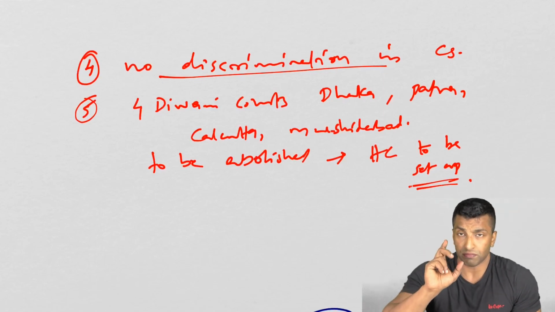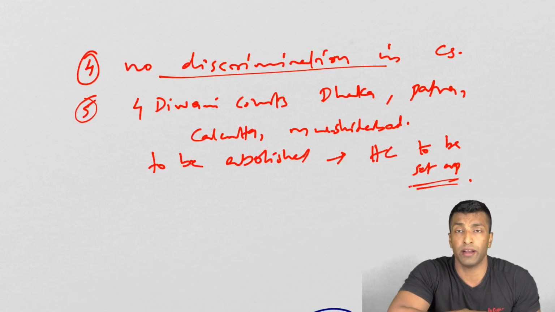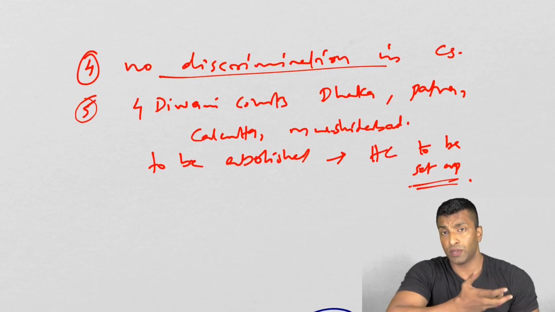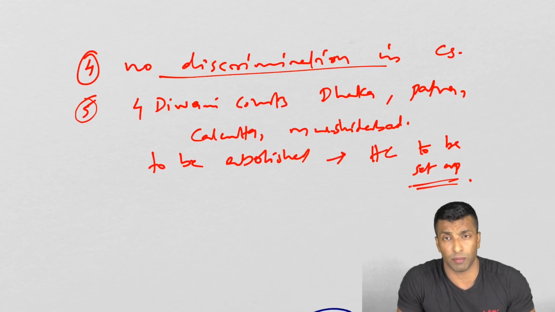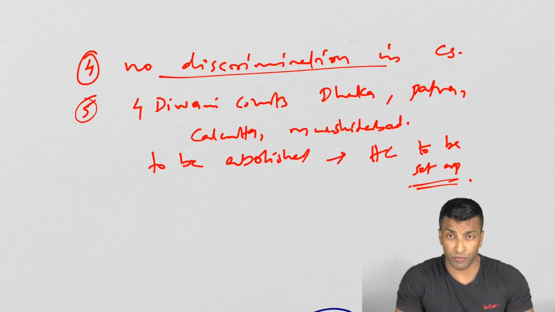Third provision was that the 2 surviving monopolies also ended. Fourth was no discrimination should be made in the recruitment of civil services. Fifth was the 4 Diwani courts which were established by Lord Cornwallis at Dhaka, Patna, Calcutta, Murshidabad were to be abolished, and instead High Court to be set up. Okay, so I hope it is clear for all of you.